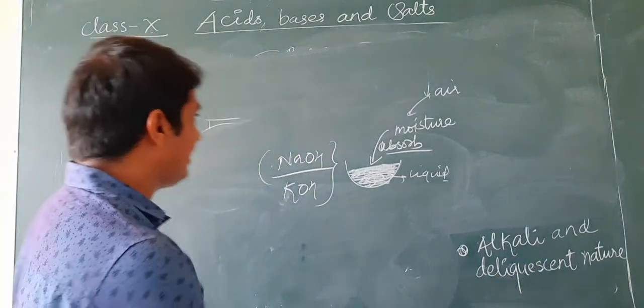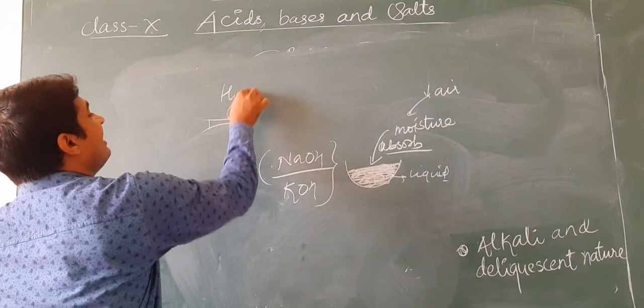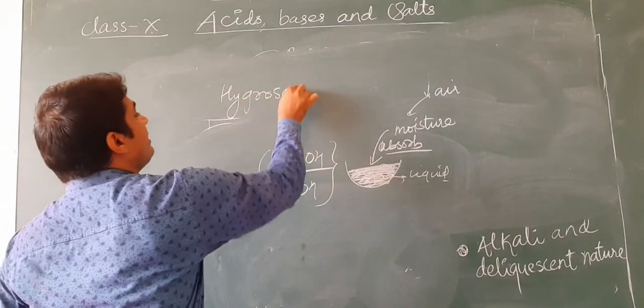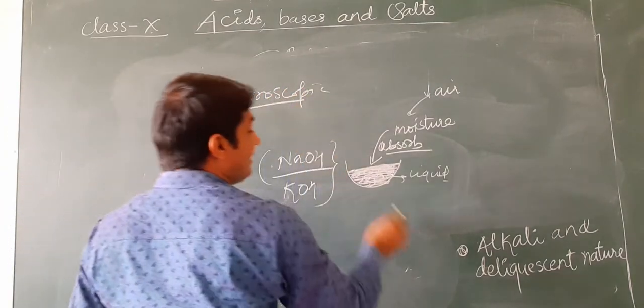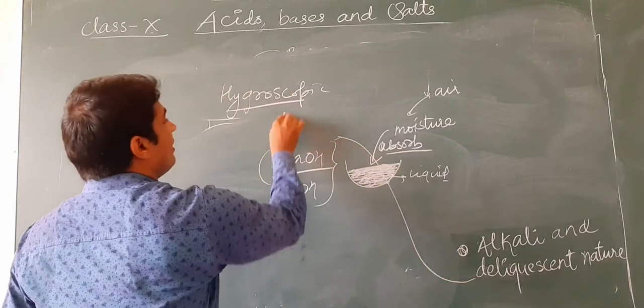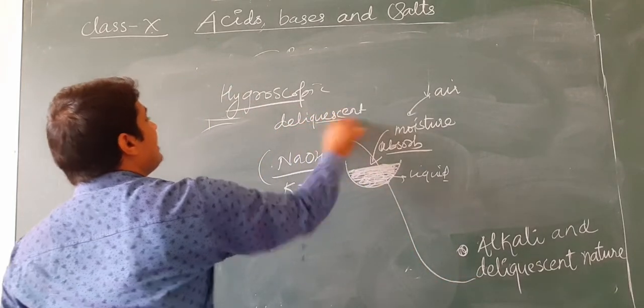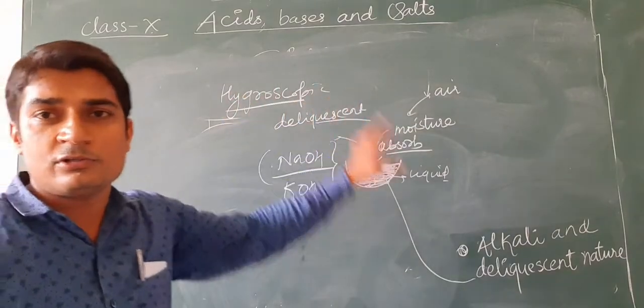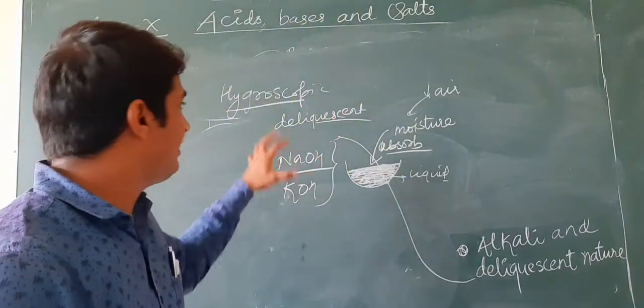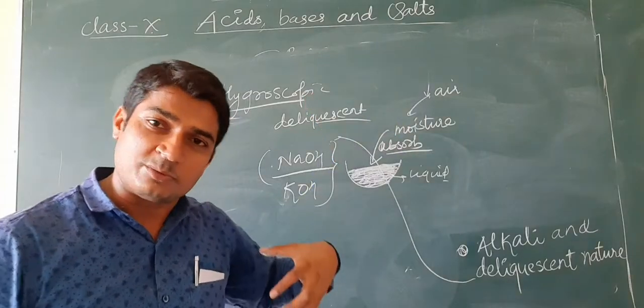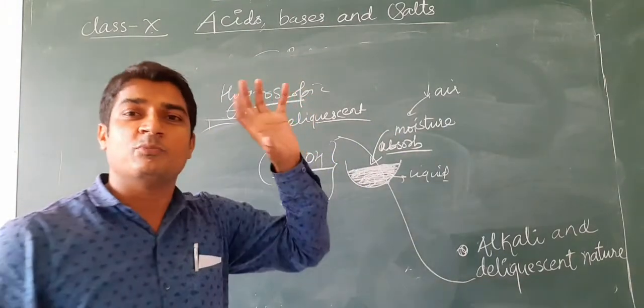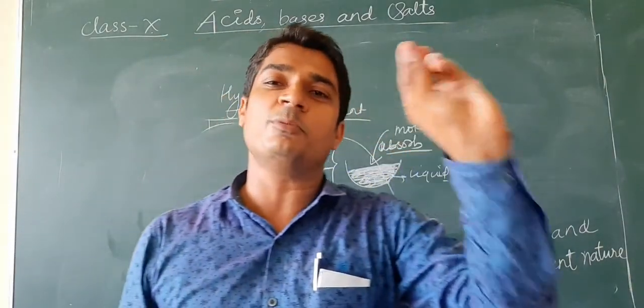One more thing you have heard, hygroscopic. There is a slight difference between hygroscopic and deliquescent nature. The basic thing is the same: in hygroscopic also, moisture is absorbed, and in deliquescent also, moisture is absorbed. But hygroscopic substances absorb a little amount of moisture.